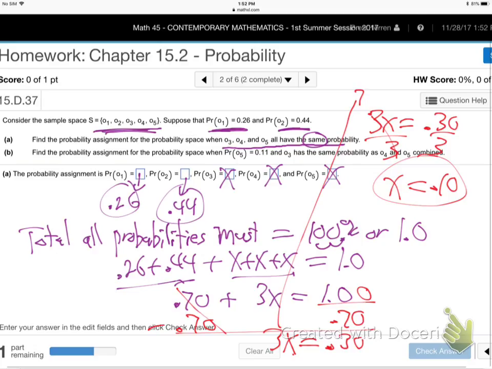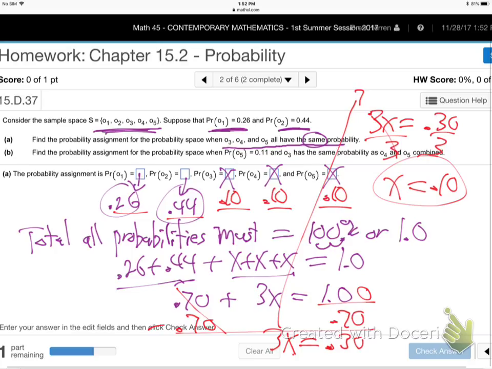So each of these is 0.10, 0.10, 0.10. If you add that up, that's 0.30. Add these two up, 0.70 makes 100%, or 1.0 decimal. That good? That makes sense? We got to do part B.